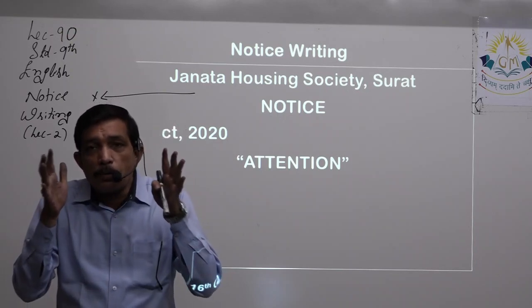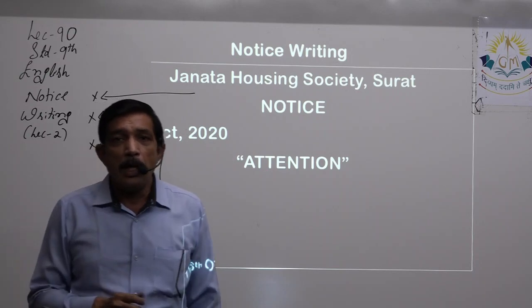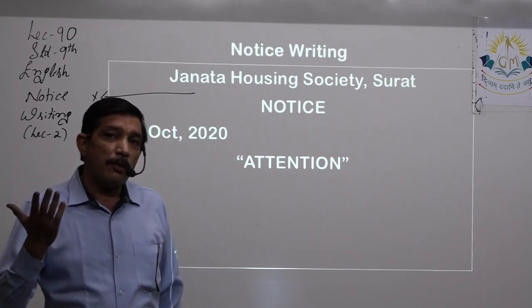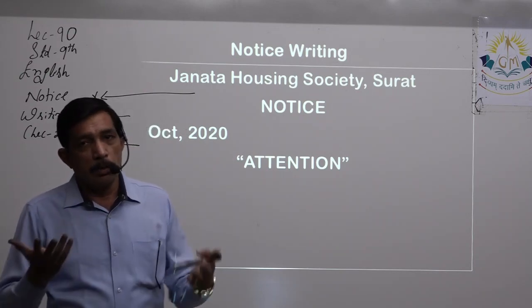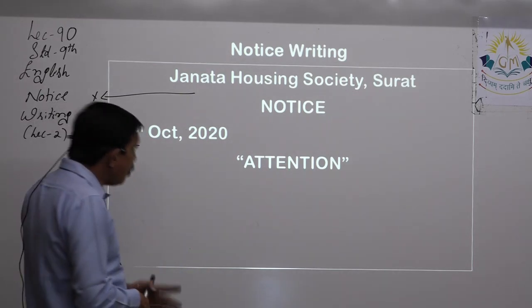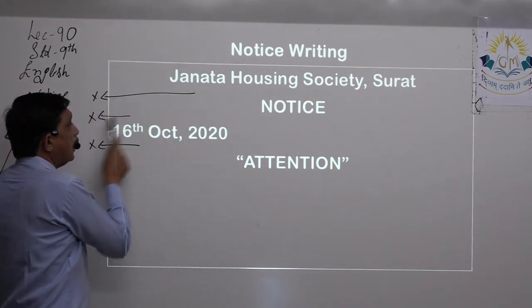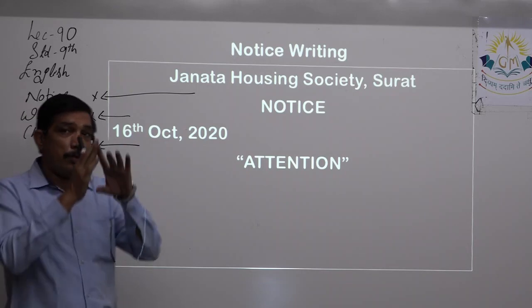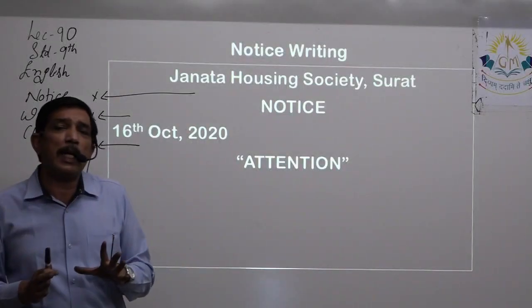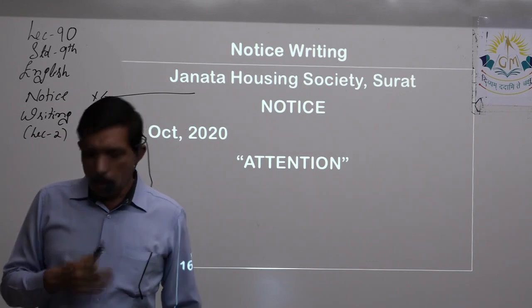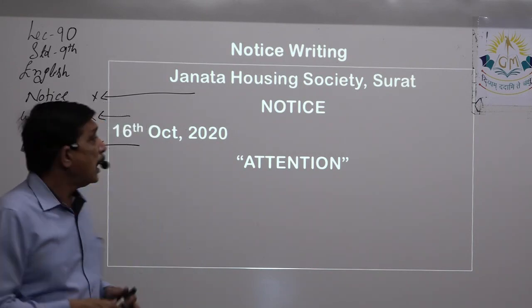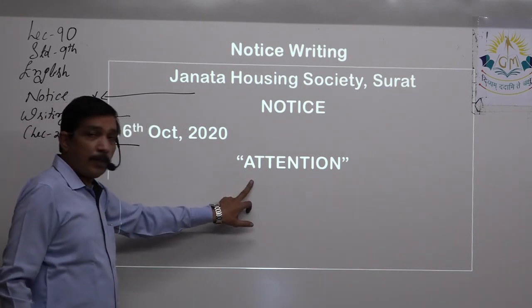So then all of those things will look congested, right? So see if you are able to leave a line, okay, or no, but preferable that you leave a line everywhere, so that simply by leaving a line, you add to the beauty of the notice, right? This much.